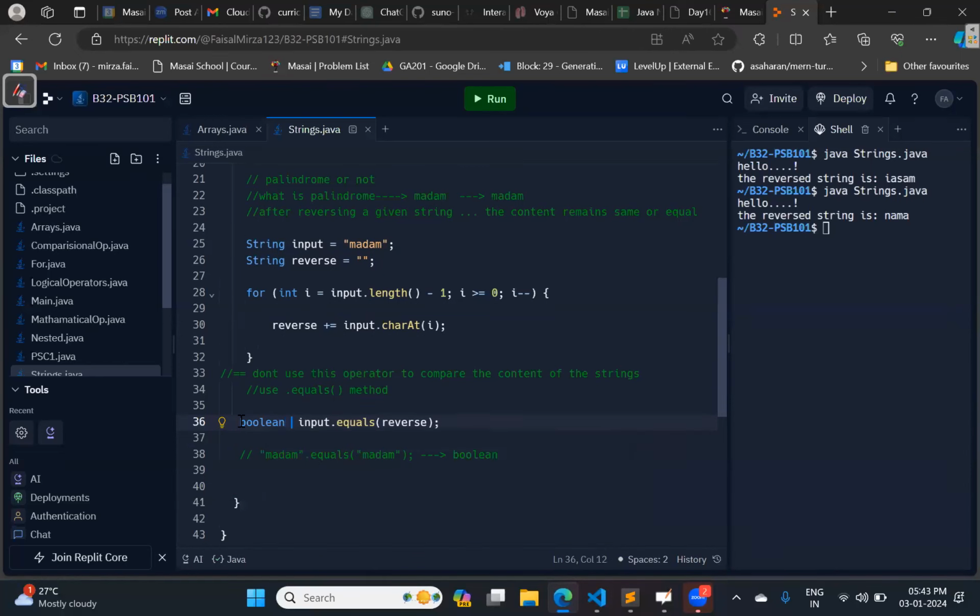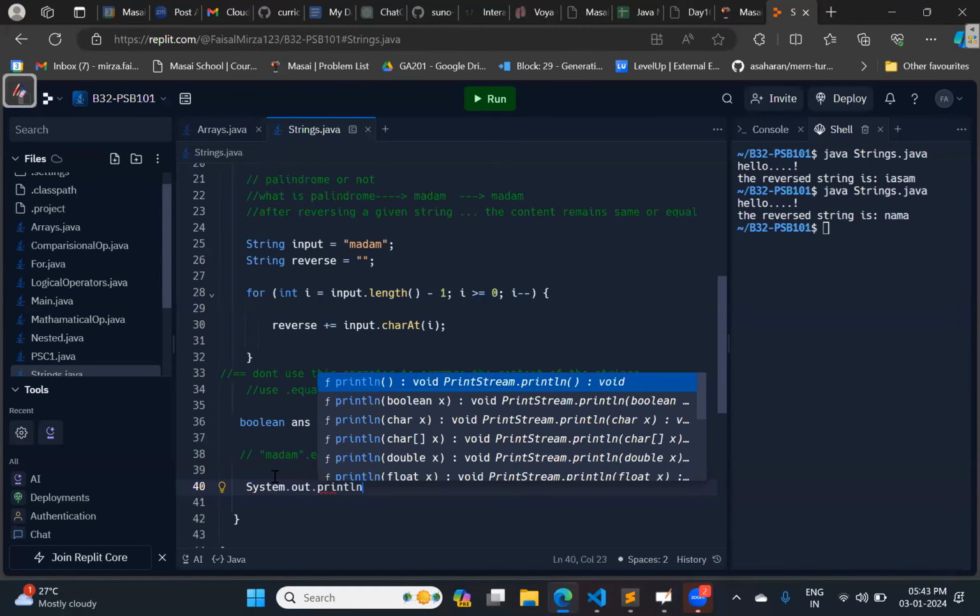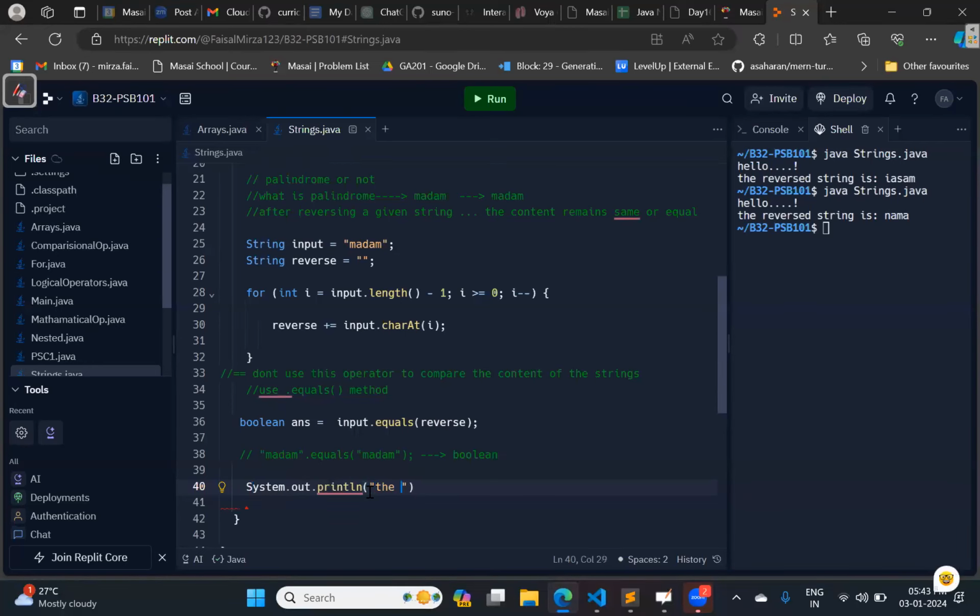Yeah, Boolean output. So I can hold the output in a Boolean variable. Take the type of variable as Boolean and you can give any name. For example, I'm giving the name as answer. So that's it. Now, you can have the if else condition as well.